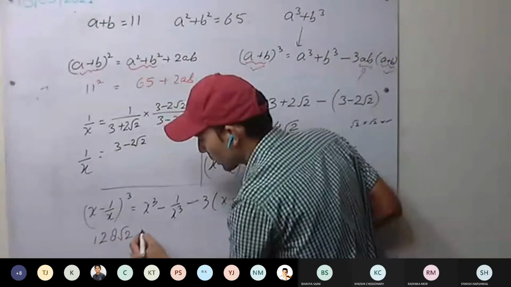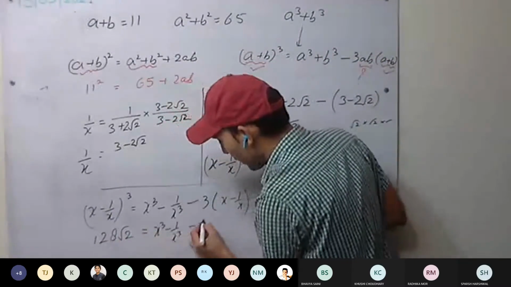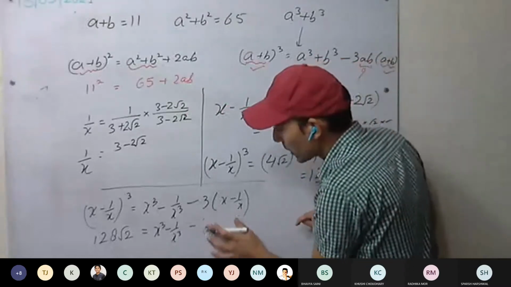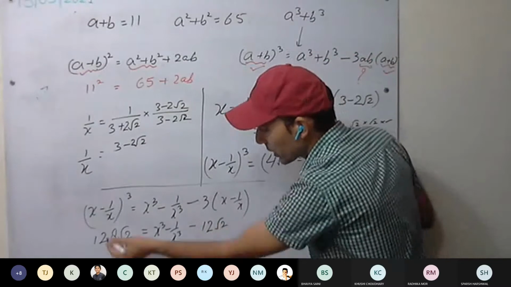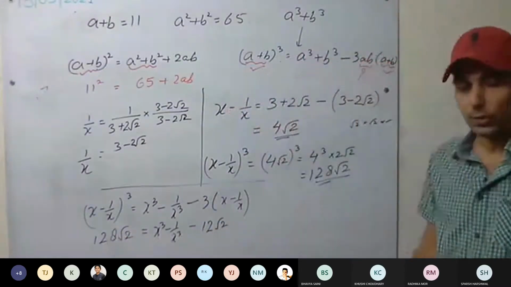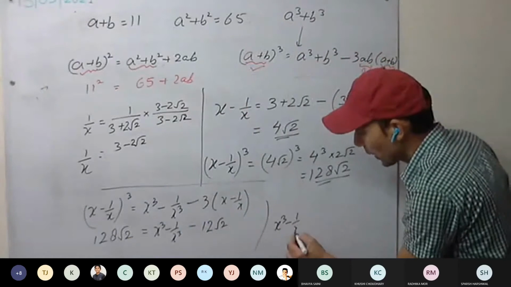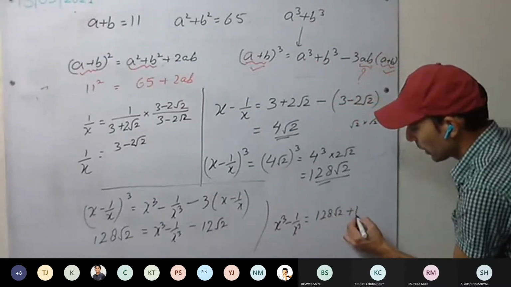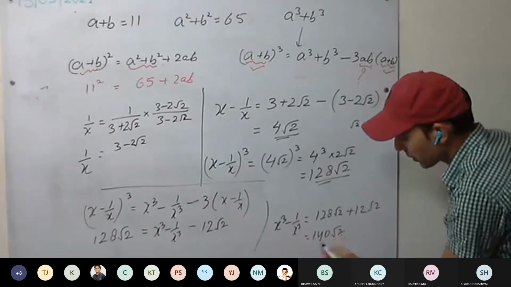So 128 root 2 equal to x cube minus 1 upon x cube minus 3 into 4 root 2. It will be 12 root 2. Taking that to the other side, x cube minus 1 upon x cube equal to 128 root 2 plus 12 root 2, which is 140 root 2.